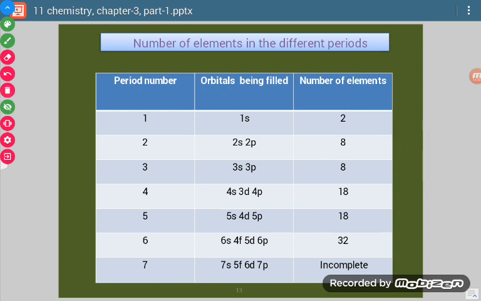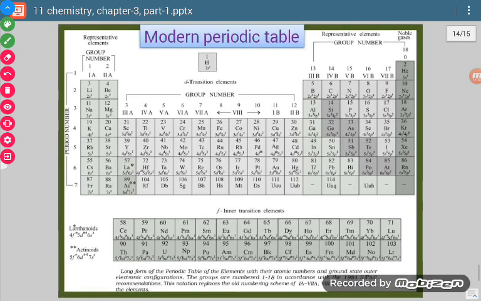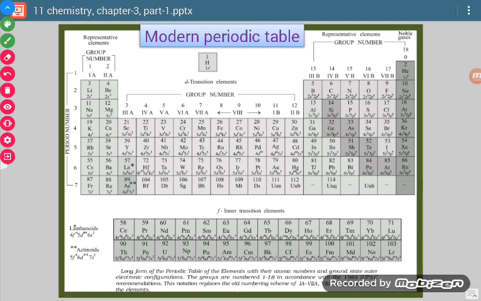Now let us see the modern periodic table. So this is the modern periodic table. Since the position of hydrogen is uncertain, we have placed it over here in this table. Otherwise we can write it here also, it is one and the same thing. In the first period there are only 2 elements, hydrogen and helium. Then it is second, third, fourth, fifth, sixth and seventh.